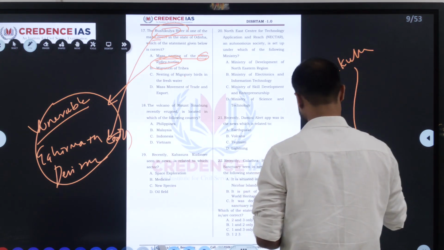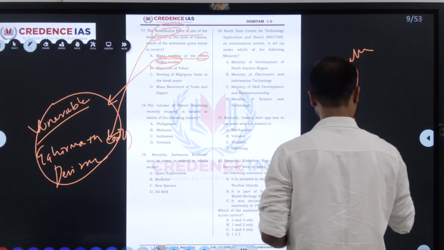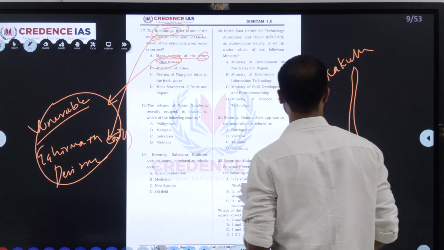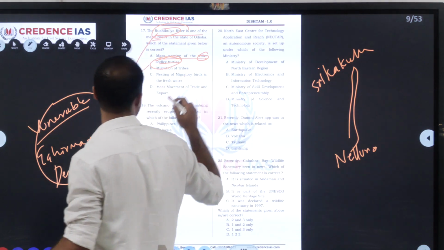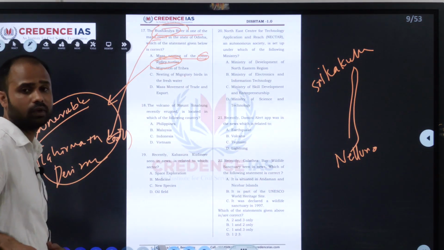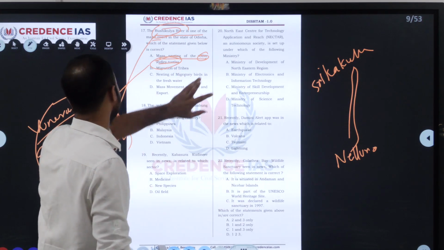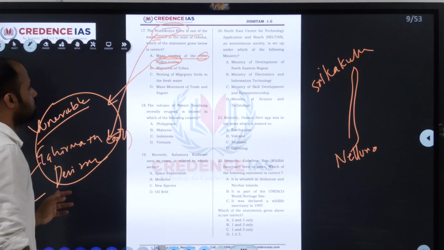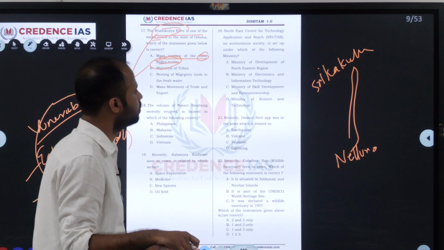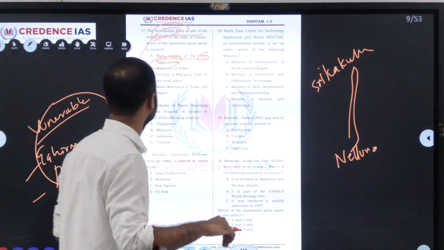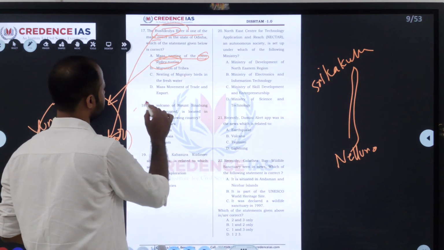Srikakulam towards up to Nellore district, the coast of Andhra Pradesh. You can see the mass nesting of olive ridley, which comes under vulnerable category of IUCN. So what are the important places? Rishikula river also, and Gahirmata, Devi river, and the coastal range from Srikakulam to Nellore. So next one, we'll move to the next one.